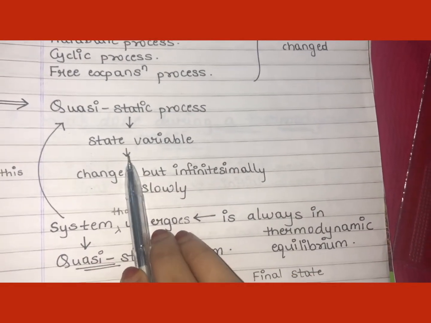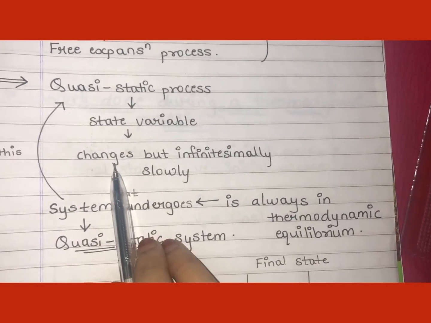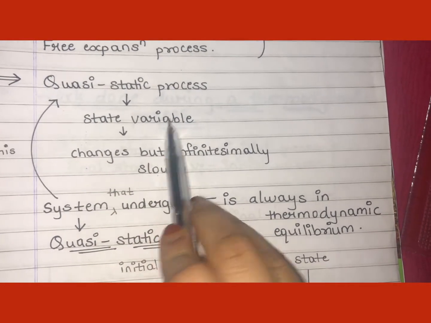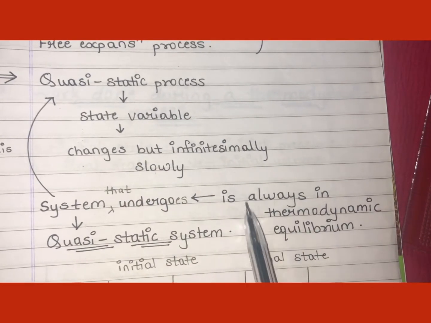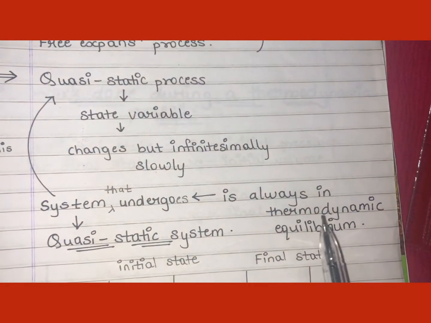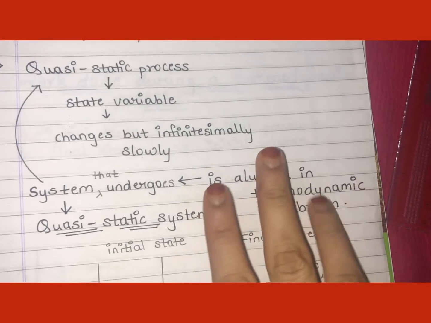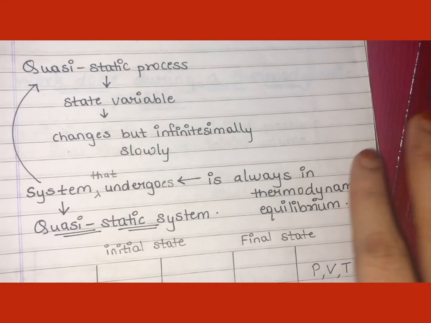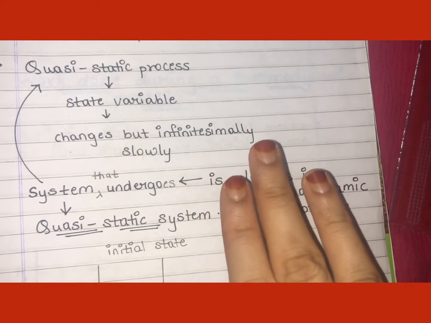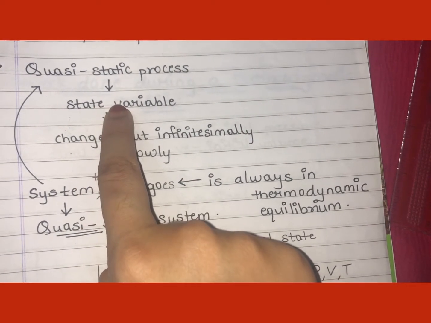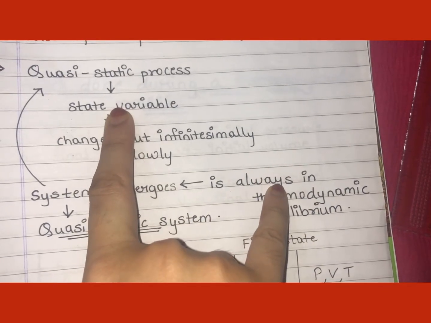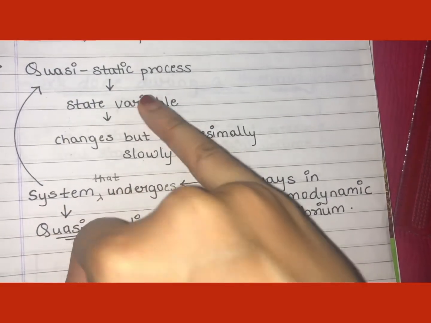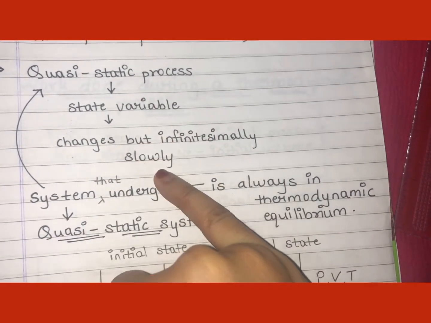Now in a process where state variables change but infinitesimally slowly, that change in the state variables is so slow that the system is always under thermodynamic equilibrium. Means the 3 equilibriums, that is chemical equilibrium, mechanical equilibrium and thermal equilibrium, all the 3 are satisfied. Here see, state variables are changing, means the system should not be in thermodynamic equilibrium, but the change in the state variable is infinitesimally slow.